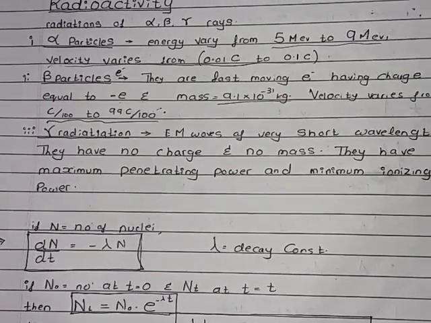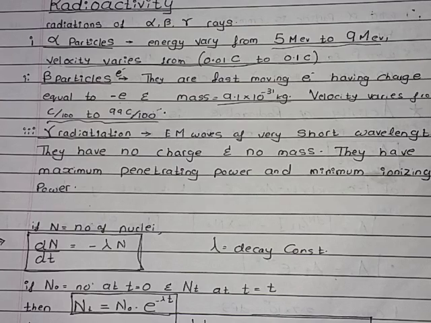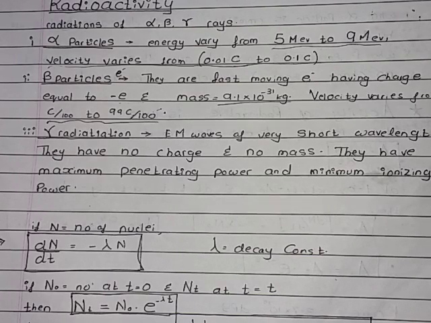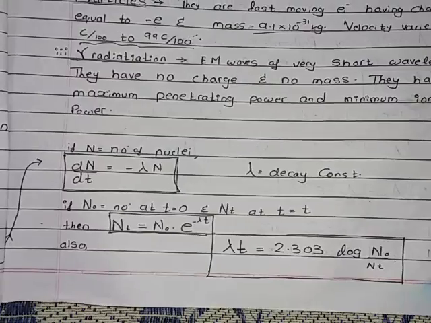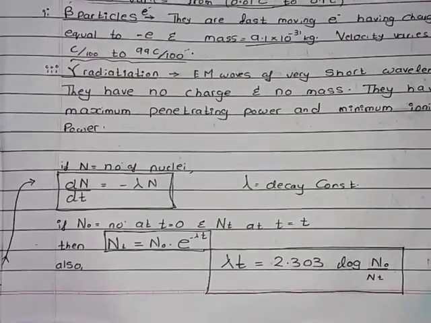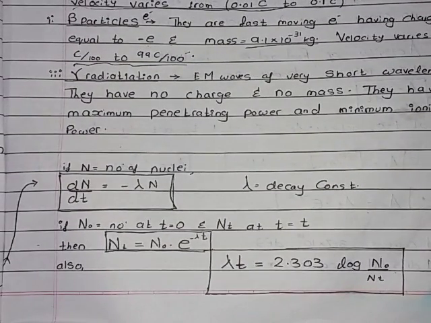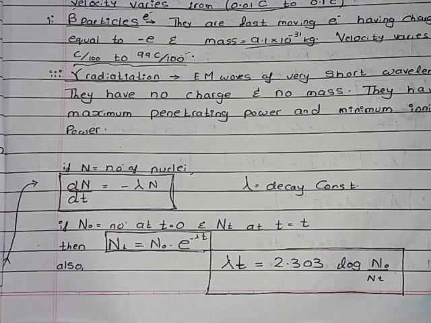Now, the most important formula: dN upon dt, that is change in number of atoms upon change in time, is minus lambda times N, where lambda is the decay constant, which is constant for each type of reaction, and N is the number of atoms at time t. Nt equals N naught into e power minus lambda t, where lambda t is 2.303 log of N naught upon Nt. Not so important a formula, but you can use it somewhere.